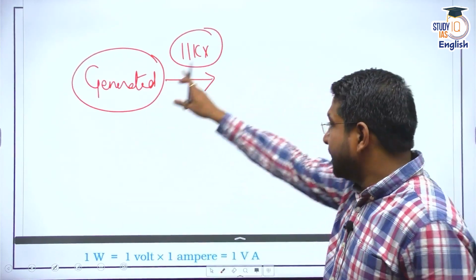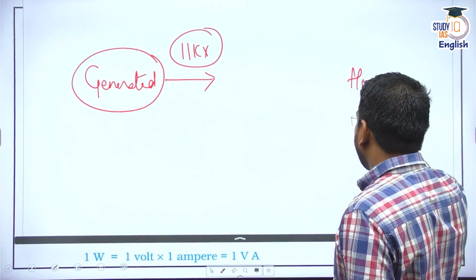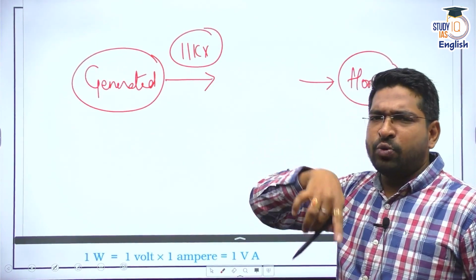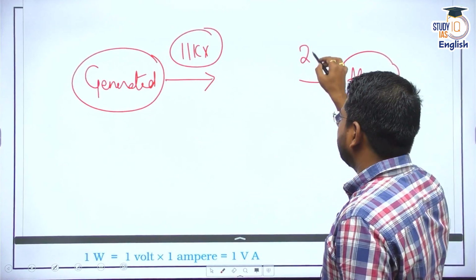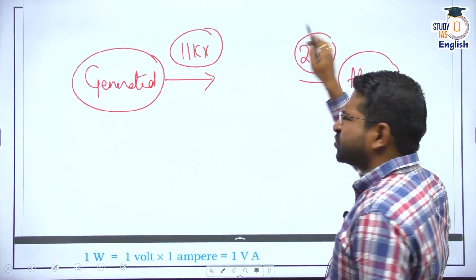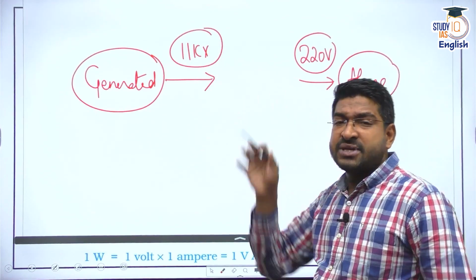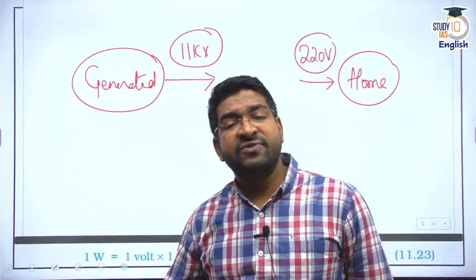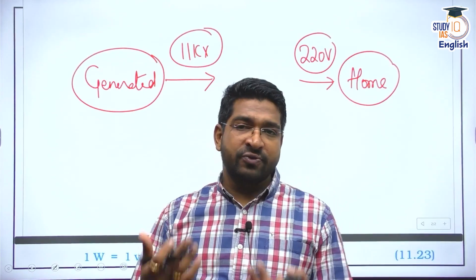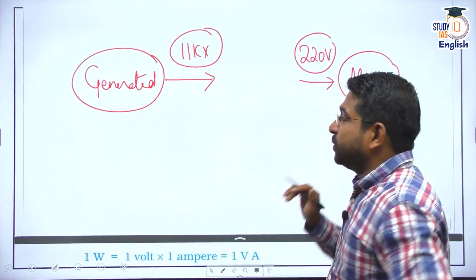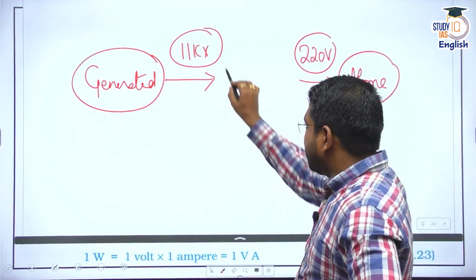So from here, it is going to reach your home. And at how much voltage does it reach your home? We have a rated voltage of somewhere around 220 to 230 volts as per requirement. That's a single phase. For a double phase, it would be 440 volts. Especially for industries or heavy equipment, we use 440 volts because they need more current, right? Now, you need to understand something happens in between.